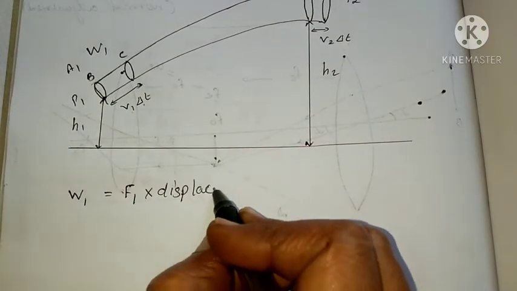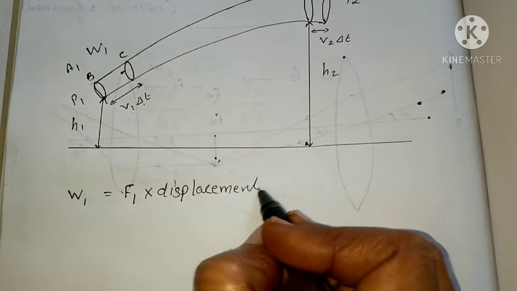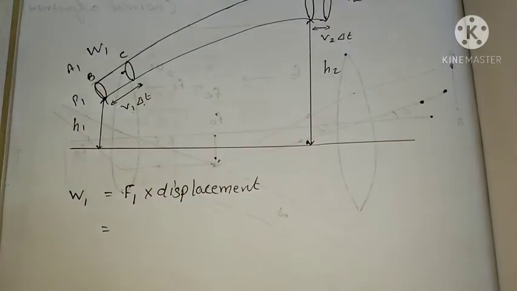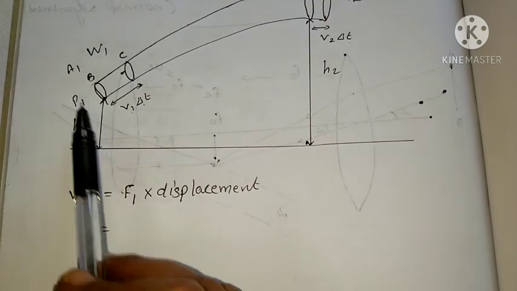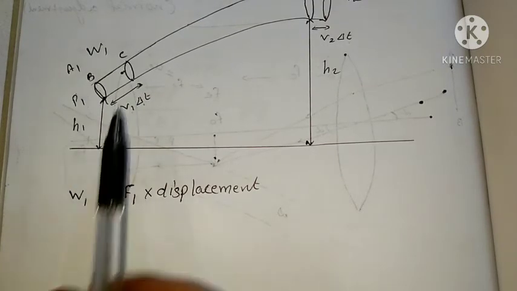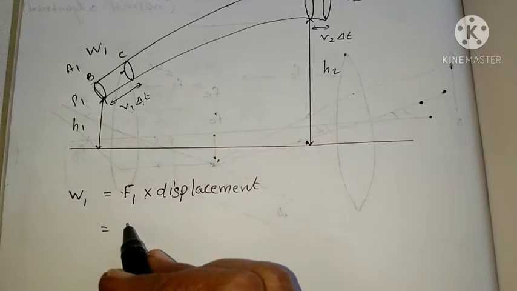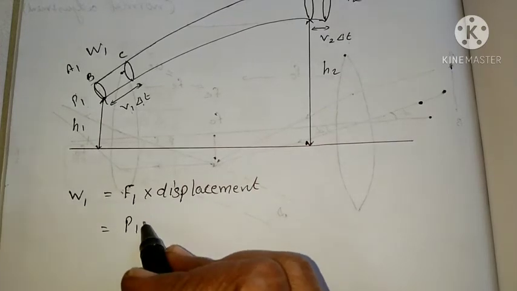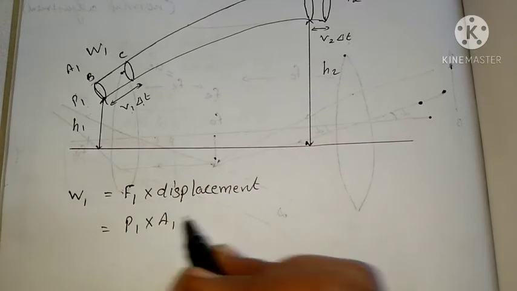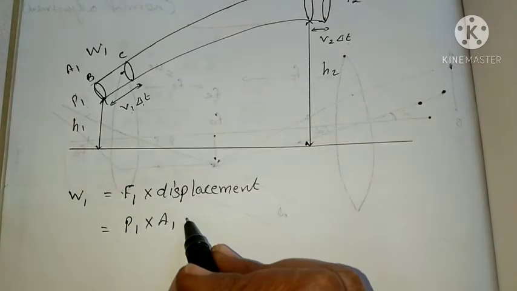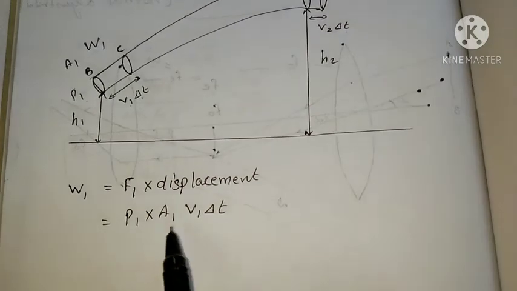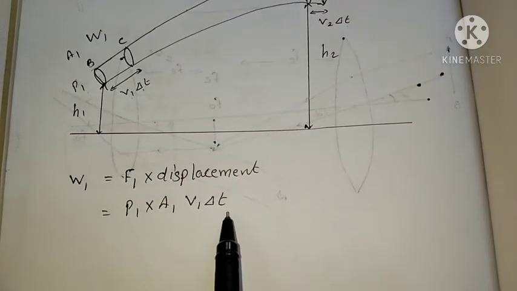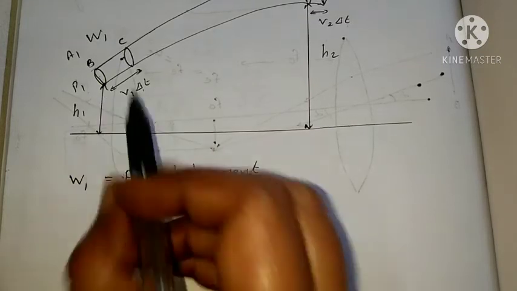Clear? Force into displacement. What is the force? That is the pressure on that end into the area into the displacement. The pressure is P1, the area is A1, and the displacement is V1 delta T. So here, area into displacement is the volume of the fluid.